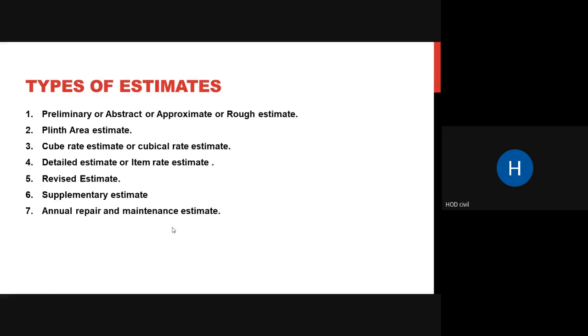Then there is annual repair. You have to maintain your buildings yearly. Whenever there is maintenance work or repair work that has to be done yearly, that estimate is separately prepared. Whenever you want to do patchwork, painting work, or rust proofing work, all those things, you have to prepare an annual repair estimate or annual maintenance estimate. So these are generally your types of estimate, and we will look into detail what these are, with definitions, in your next class.